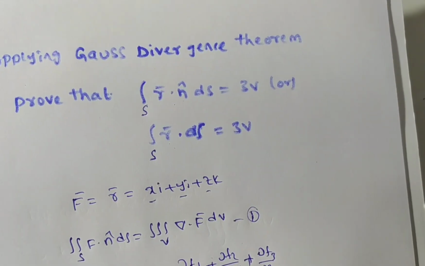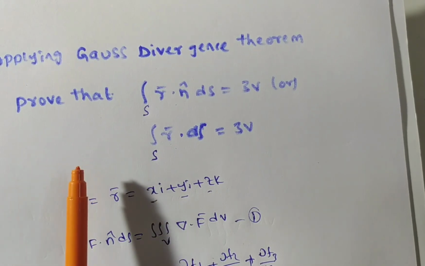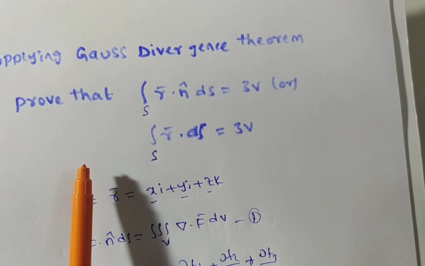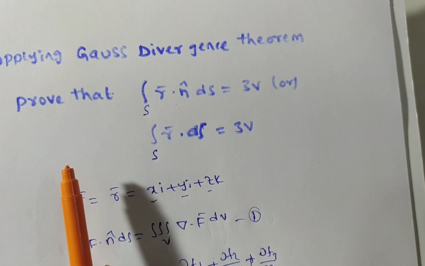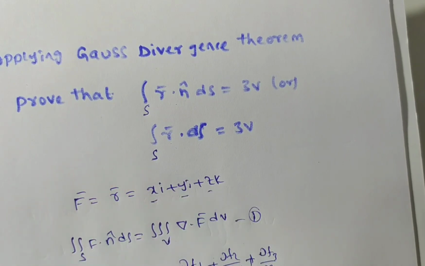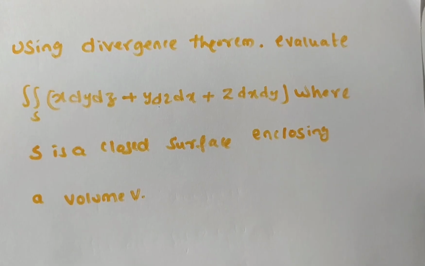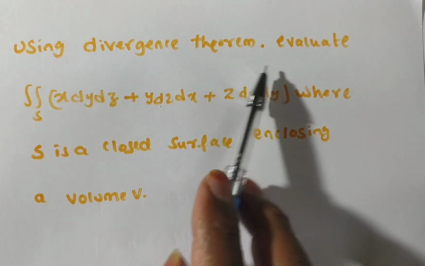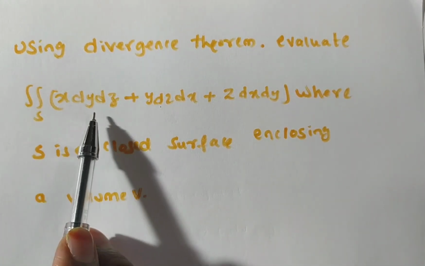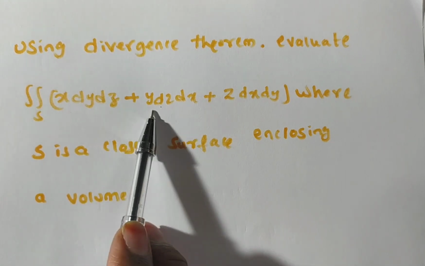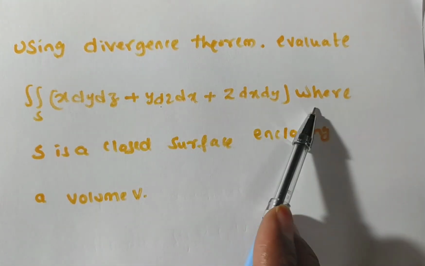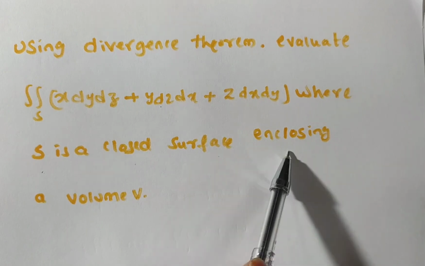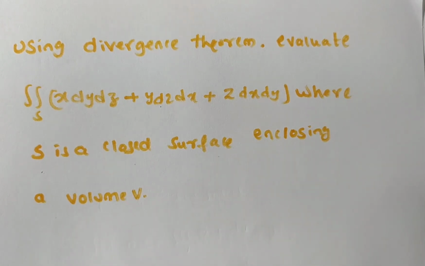Friends, the same question they ask in a different way. In the exams sometimes it has come. Okay, now we will write that question and we will solve the problem. Using divergence theorem, evaluate double integral over S of x dy dz plus y dz dx plus z dx dy, where S is the closed surface enclosing a volume V.